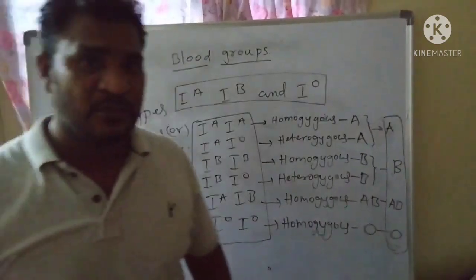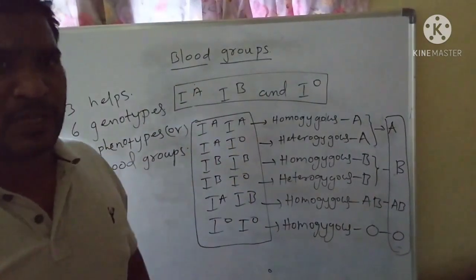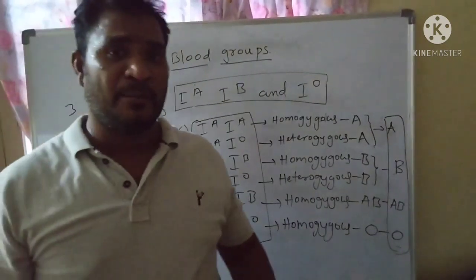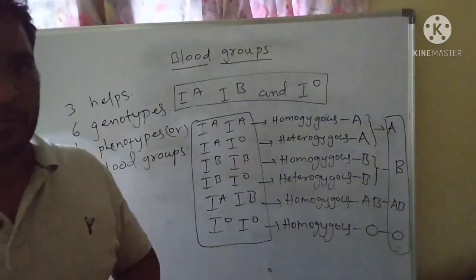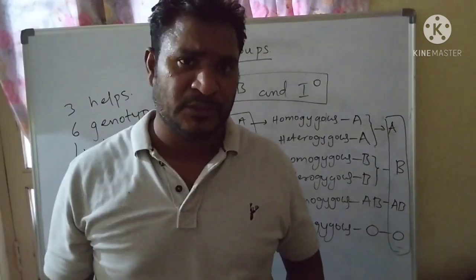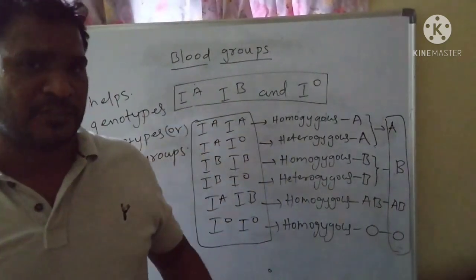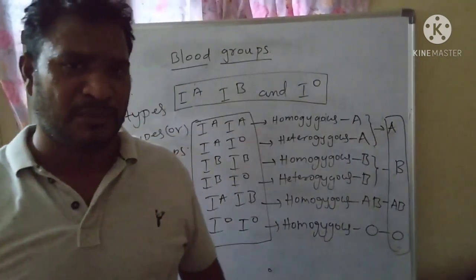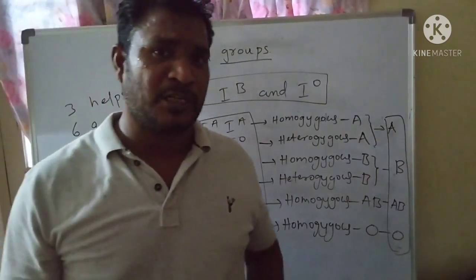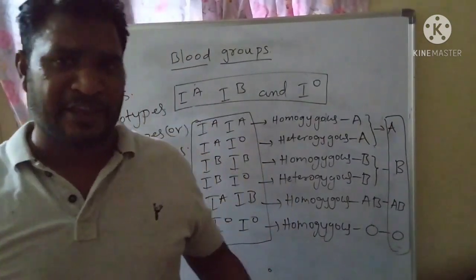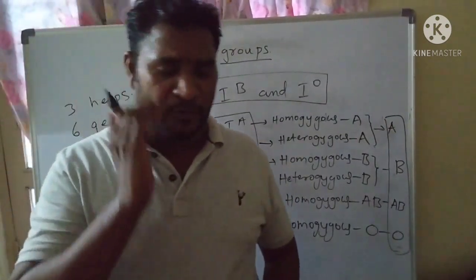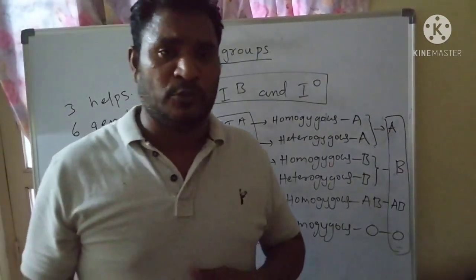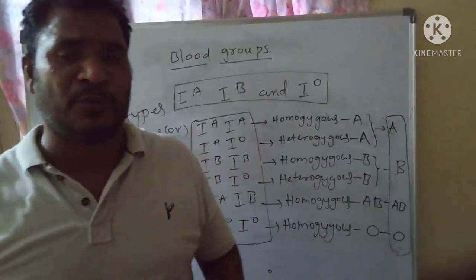Now let us see what is responsible for making our blood groups A, B, AB and O. That is antigen. The antigens are always present on the surface of RBC. The antibodies are always present inside the plasma of the blood. But these antigens are responsible for making the blood groups like A, B, AB and O. Now let us see the individual blood groups, what kind of antigen and antibody they have.